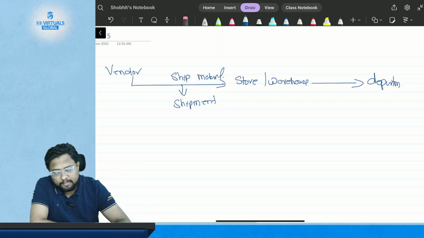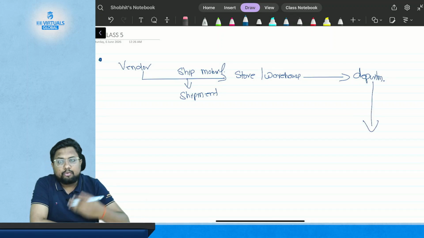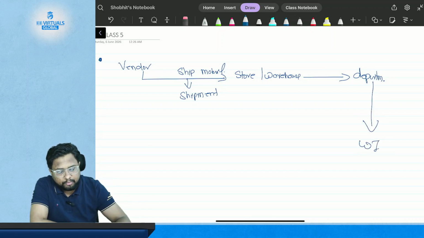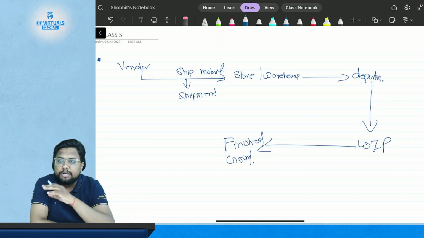Then the department will hand it over to work in progress, and from work in progress it will go to finished goods. So this is just a brief example of the journey of the material.